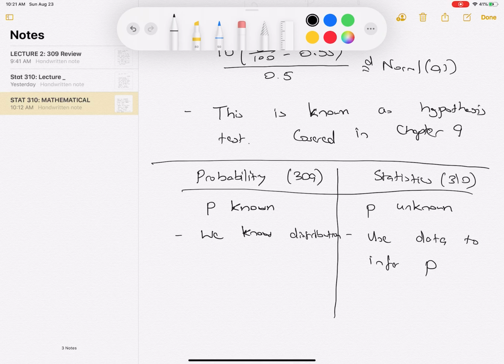So hopefully that gives you a flavor of how this course contrasts with 309 a little bit, but you can also see that a lot of the concepts we use in 309 come up in these questions too, which illustrates the importance of the material in 309.